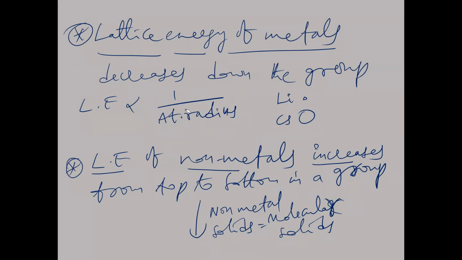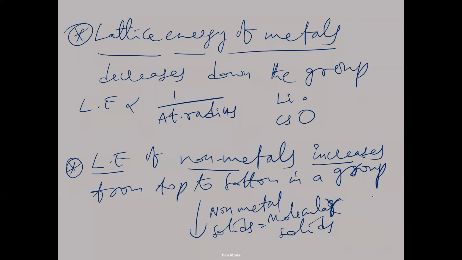For metals the reason we show is atomic radius. For non-metals the reason we have to say is that non-metal solids are molecular solids, and from top to bottom in the group, the attractive forces between the solid particles increase because of the increase in mass, and the lattice enthalpy increases. This reasoning is important here. Is that clear?